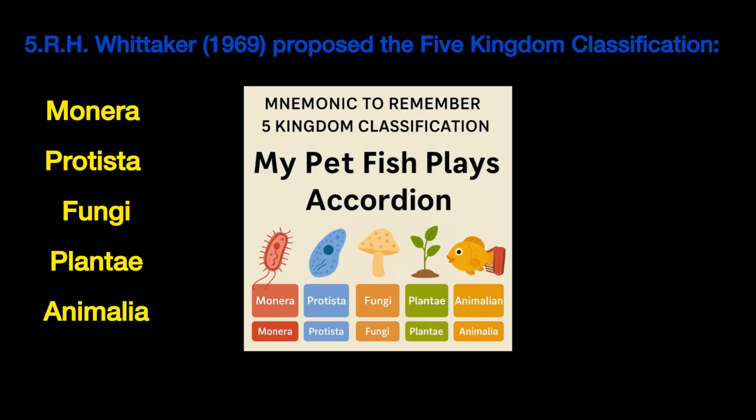Now, the most important point 5. R.H. Whittaker, 1969, proposed the 5 kingdom classification. Name and date, most important. Monera, Protista, Fungi, Plantae, Animalia. Mnemonic: My pet fish plays accordion. Remember it. Most important thing. R.H. Whittaker 1969: Monera, Protista, Fungi, Plantae, Animalia.